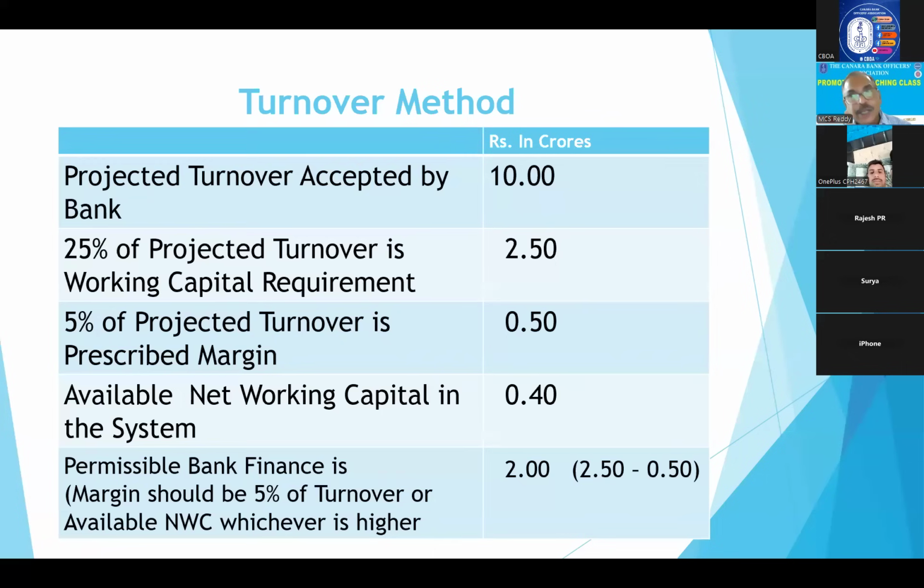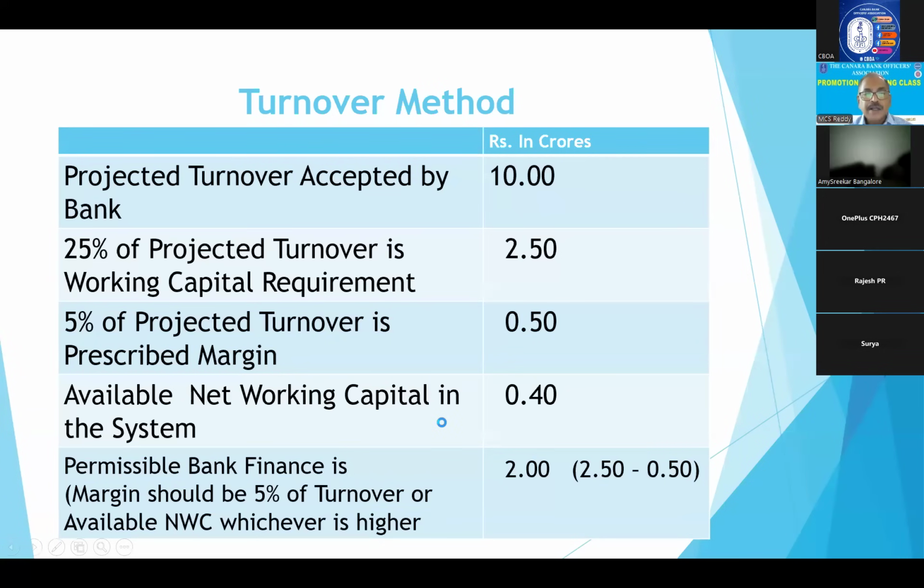Keep in mind, not working capital loan. 25% of projected turnover is the working capital requirement. Out of this, again, 5% of projected turnover is margin. 5% of this projected turnover, how much is it? 0.5. So now 20% of projected turnover is A minus B.